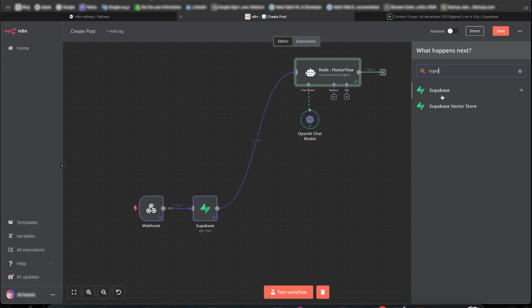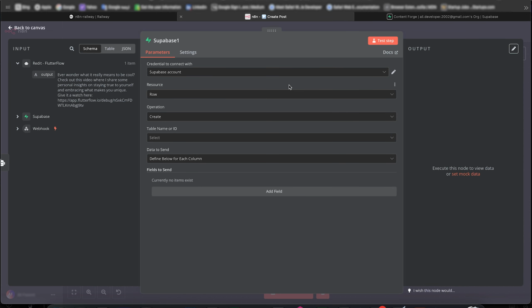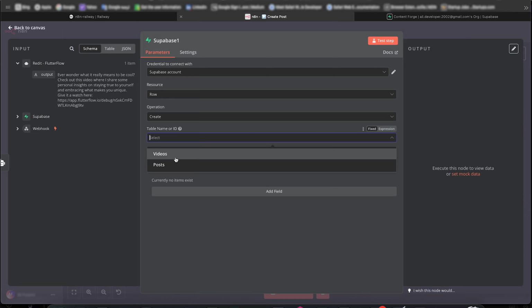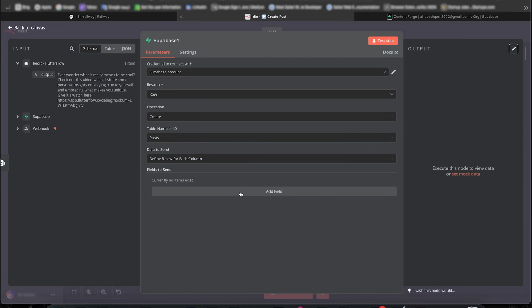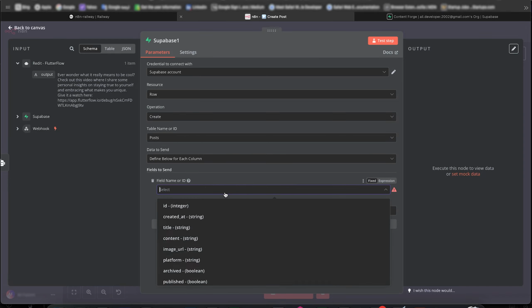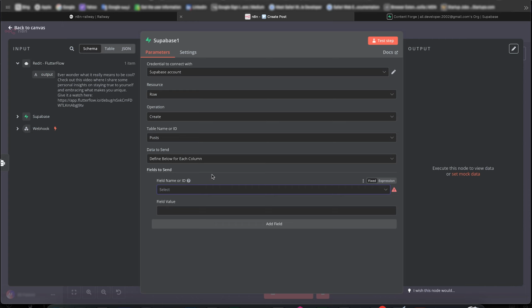Okay, so Supabase, create a row. Oh, we are not inserting a row, we are creating a row. Interesting. So we create a new post. Define below. Load it, come on. So created at is obviously not what we want. Oh, Reddit posts have a title. What do we do? So do I tell ChatGPT to also create a title?